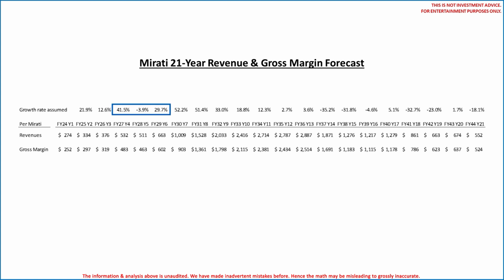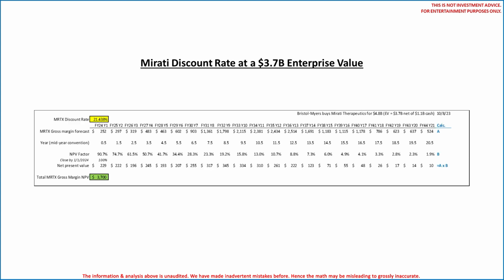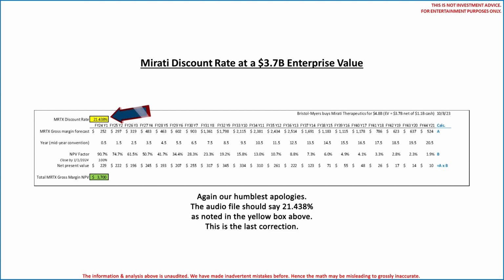Here are the growth rates assumed by year on top. Wait a minute, look at that. Mirati's management forecasts sales to surge in the years 2027 and 2028. You have to wonder what, quote-unquote, wins are needed and what costs are necessary to make that growth happen. That is of course if the growth in the years 2027 and 2028 happens. Okay, using the exact same mechanics from the Immunogen example, a discount rate of 21.395% on this Mirati gross margin forecast results in a collective NPV of $3.7 billion.